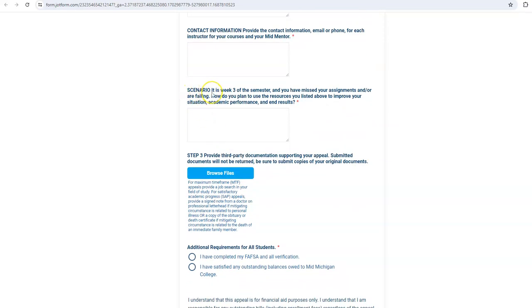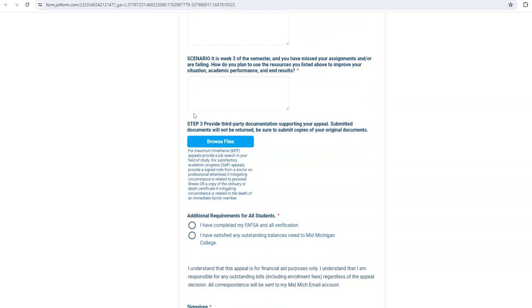Scenario, this is where you get to explain what you would do in the future should something happen that might cause you to start struggling in your courses. So be sure to explain what strategies and what resources you'll be using in detail. Again, multiple sentences. Think of this as an English essay where you provide lots of detailed support and evidence.